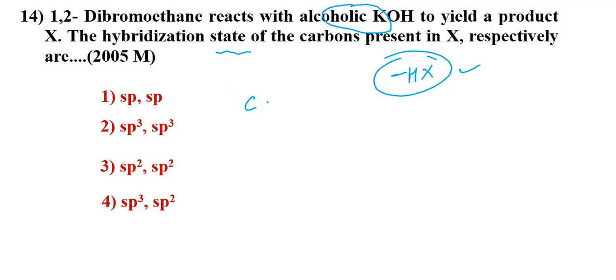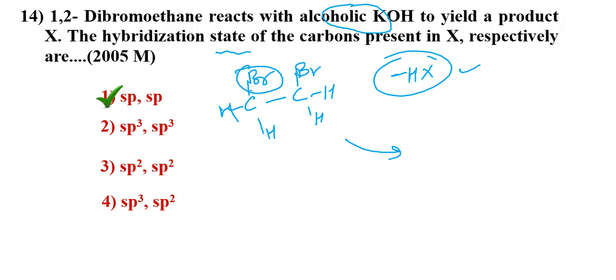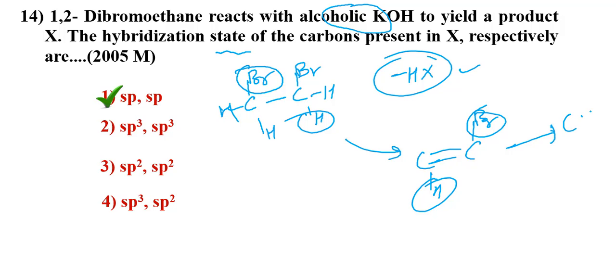Then even I will write you the reactant 1,2 dibromoethane. This is the ethane 1,2 dibromo. Okay, remaining are hydrogens, right. Now you tell me. So the product will be something, they are asking the hybridization of that product. Yes, guess the answer. Done. Check your answers. Yes, sp hybridization. Okay, here this bromine and this hydrogen are removed, forming double bond. Then again here bromine and hydrogen is there, one more time it is forming C triple bond C.